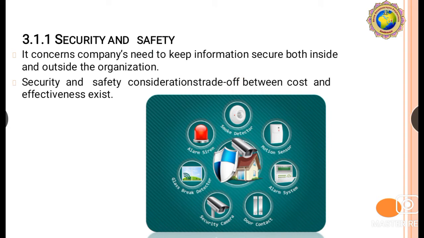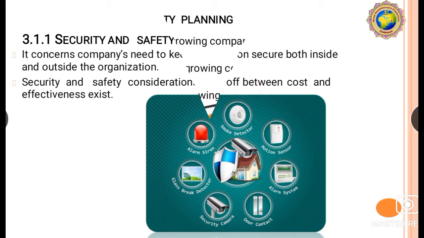So smoke detector, second one is a motion sensor, alarm system, door contact, security camera, glass break detector, alarm siren. So these types of security, as well as what we can also say about safety, are given by an authorized person. So this is a security and safety consideration, trade-off between cost and effectiveness exist.